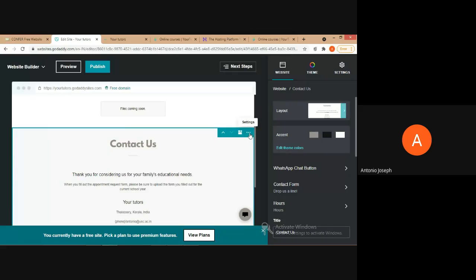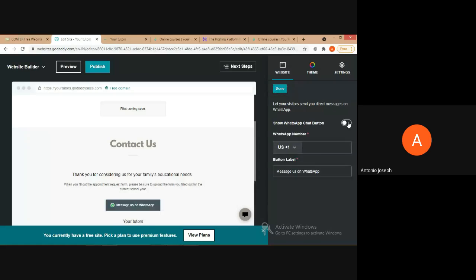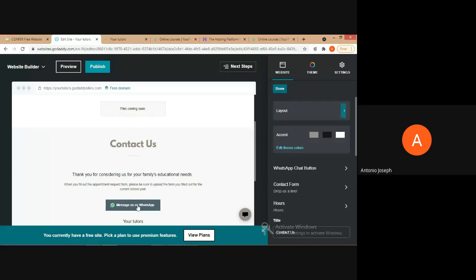If you wish, we can provide the WhatsApp chat button. So just click on show WhatsApp chat button. Then we need to provide the WhatsApp number, and then click on done. So a WhatsApp chat button will be there in our website, and once a person clicks on that WhatsApp chat button, it will go directly to WhatsApp.